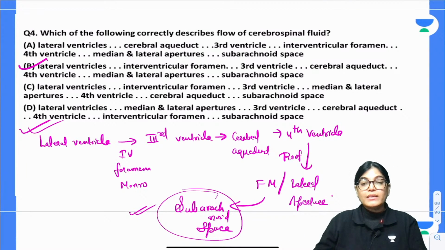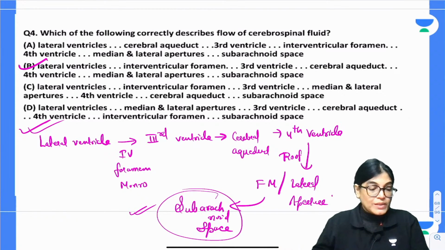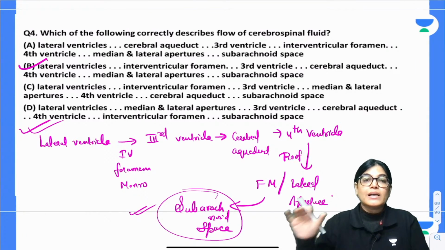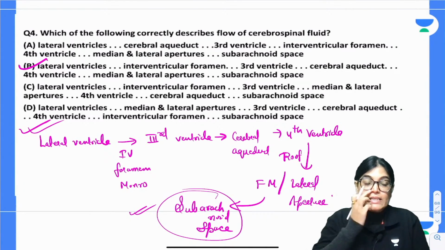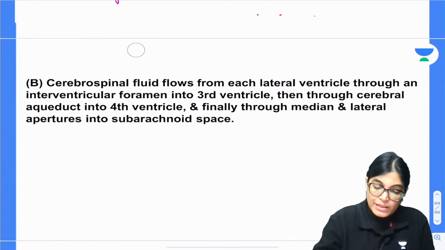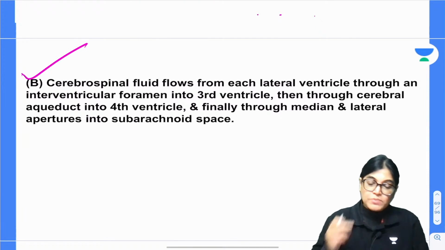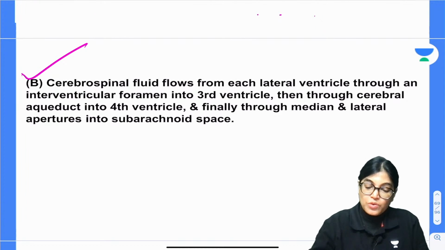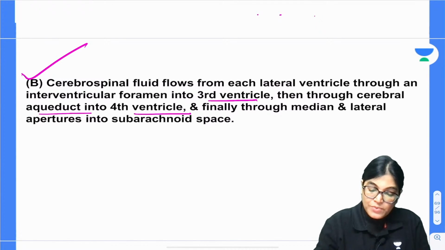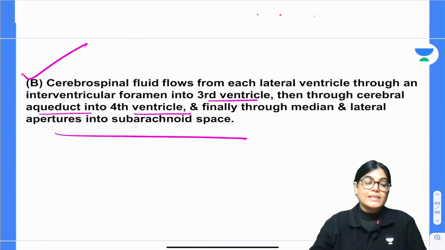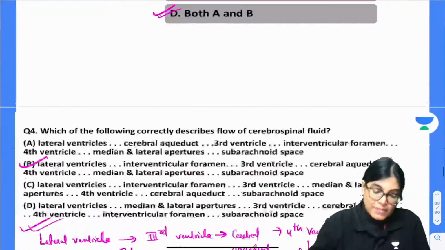That means via the fourth ventricle roof there is communication between the ventricular system and the subarachnoid system, and this is the correct pathway of the flow of CSF. I have written the same thing here, you can see. Cerebrospinal fluid flows from each lateral ventricle through an interventricular foramen of Monro, reaches the third ventricle, then the cerebral aqueduct to the fourth ventricle, and finally through the apertures in the roof, that is the foramen of Magendie and Luschka, the median and the two lateral openings, it reaches the subarachnoid space. So clearly B is the correct answer.